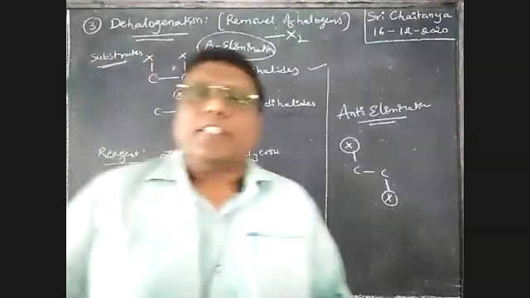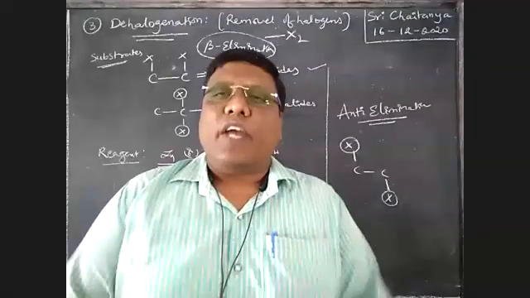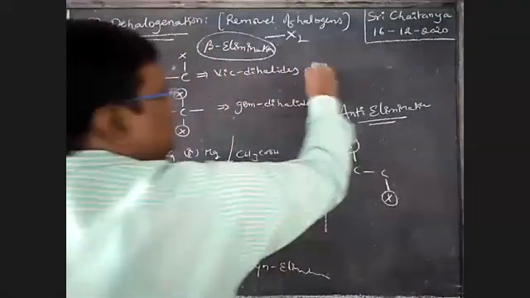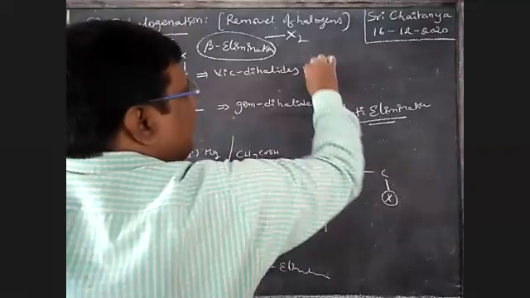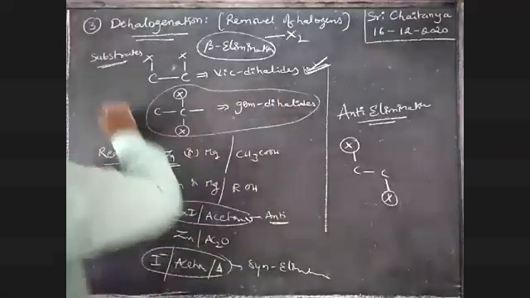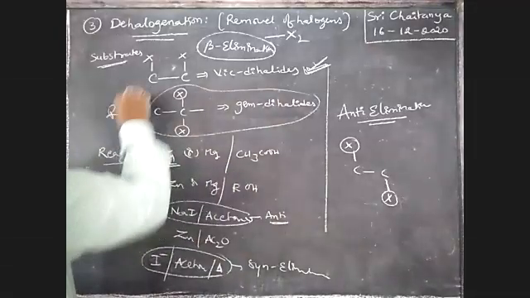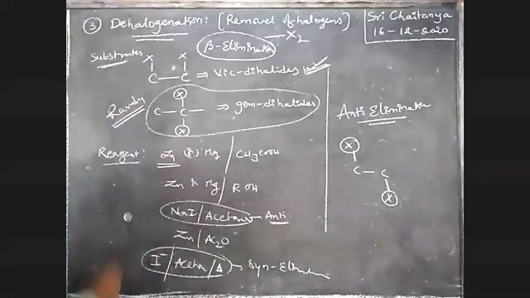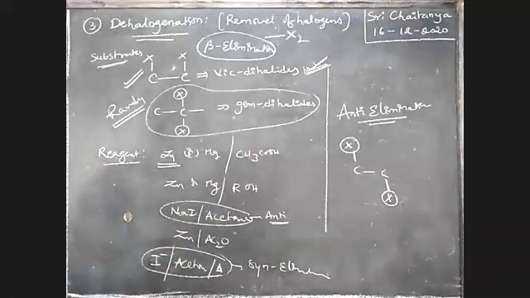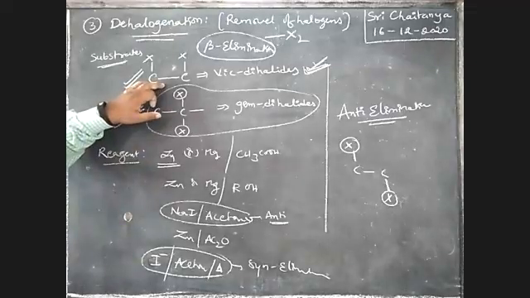Geminal dihalides or vicinal dihalides, generally we are using vicinal dihalides, boys. Geminal dihalides are rarely used. So actually our substrates are only vicinal dihalides.